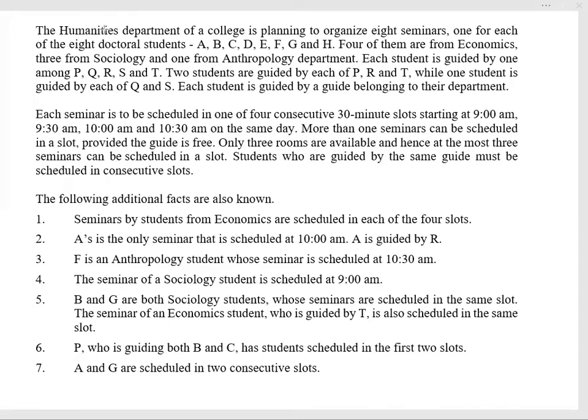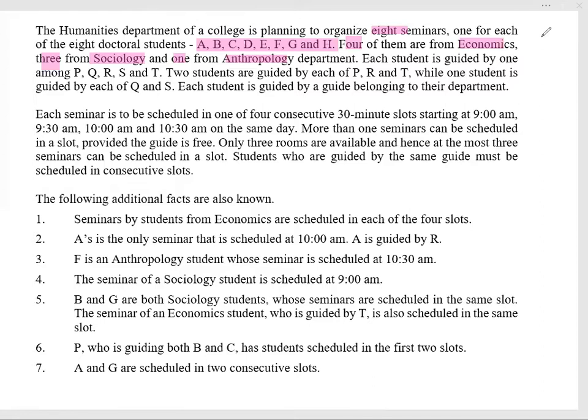It has been mentioned that the humanities department of a college is planning to organize 8 seminars, one for each of 8 doctoral students, A to H. Four of them are from economics, three from sociology, and one from anthropology. These are the three different pieces of information. Let me write these down for future use.